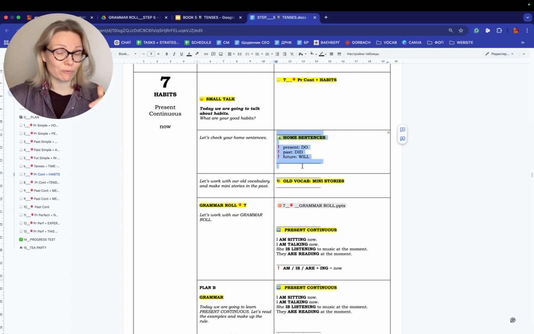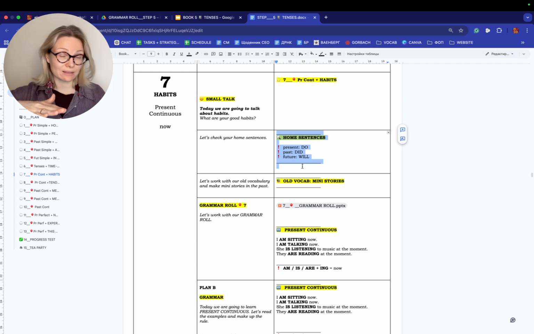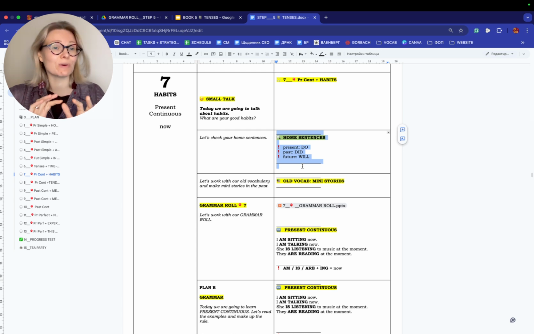After that, you copy the formulas, you send it to the chat, and you start checking the home sentences. One sentence, one person. Start from the end. In that case, you will go up, and then you will get to the old vocab. If all the students wrote the sentences, in that case, you just say, my dear students, okay, thank you so much. And so all the sentences are okay. So just one sentence from one person. Thank you so much. And then all vocab.